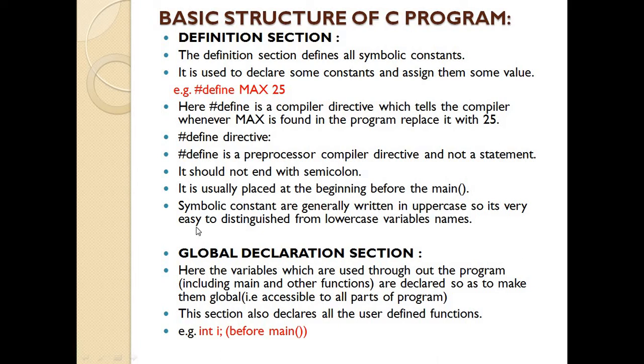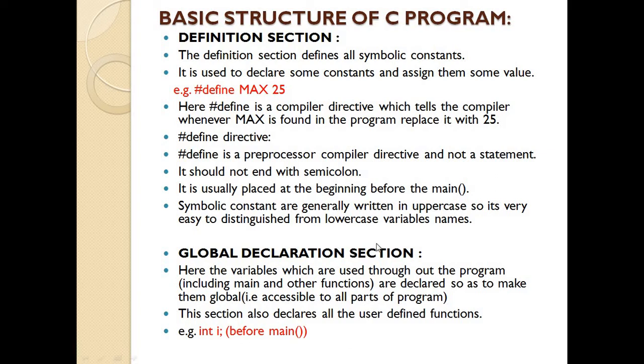So it's very easy to distinguish them from lowercase variables. Whatever values we define in hash define are called symbolic constants, because they are always defined in uppercase letters. So that is the third part of the basic structure of a C program.